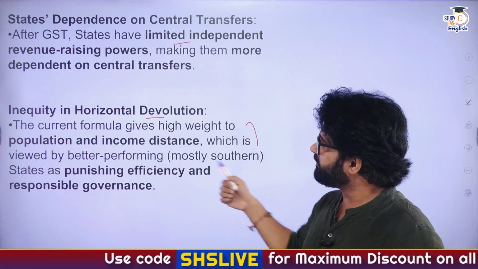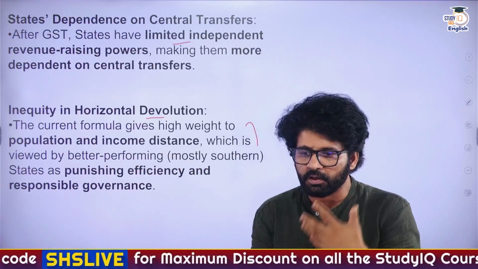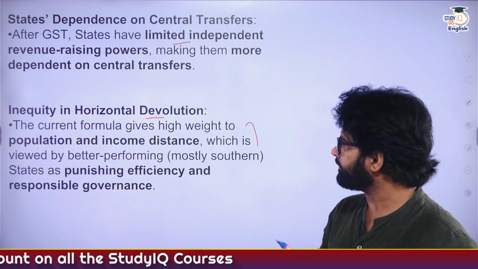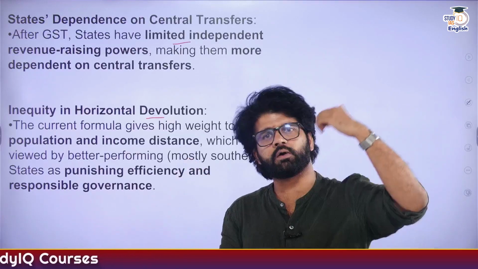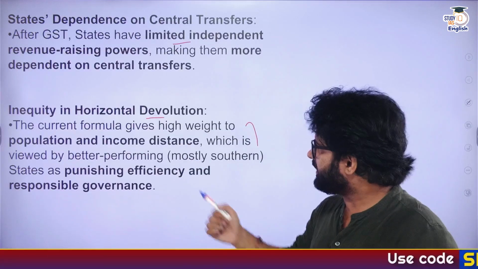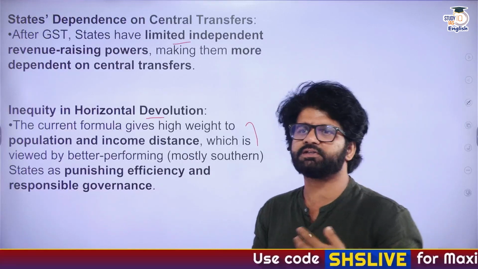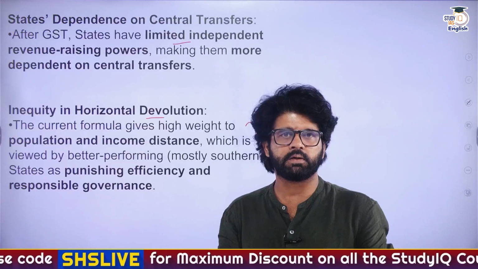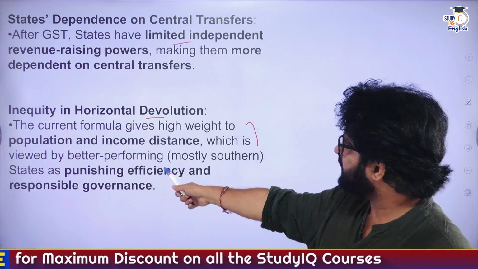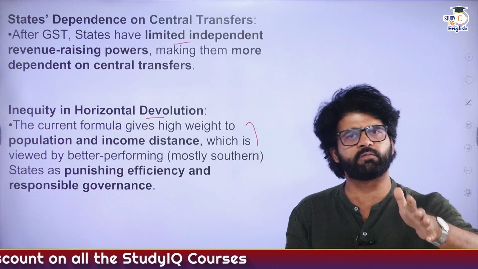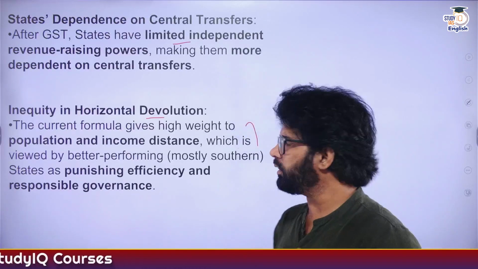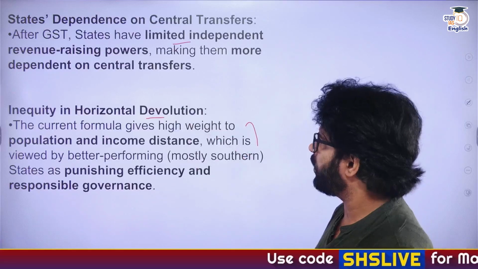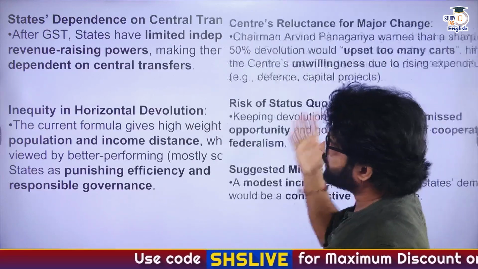Now, again, here we have talked about the income distance and population criteria, which has created the so-called north-south divide. Income distance has 45% weightage now. In the 14th Finance Commission it was 50, but even then poorer states get more resources. Southern states are not happy with that because they say, if we have performed better, we should be awarded rather than penalized for it. And the population 2011 criterion, you can say that demographic performance in a way is appeasing or negating that particular factor. So again, you can see the horizontal devolution factor here. Hope you understood some part of it.